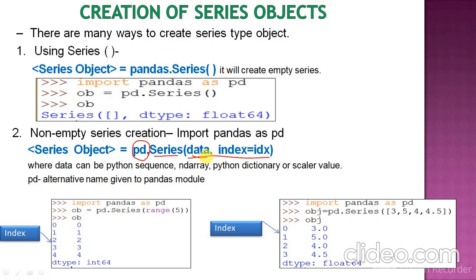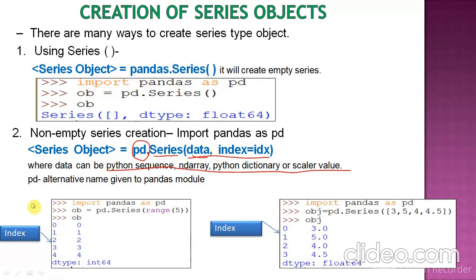In place of data, it can be a Python sequence, an ndarray, a Python dictionary or a scalar value. It means for data we can use any Python sequence, ndarray, a dictionary and a scalar value. Now we will explain these one by one with examples. And the second argument is the index. As you know, by default it will begin from 0, but you can pass any kind of value of your choice.